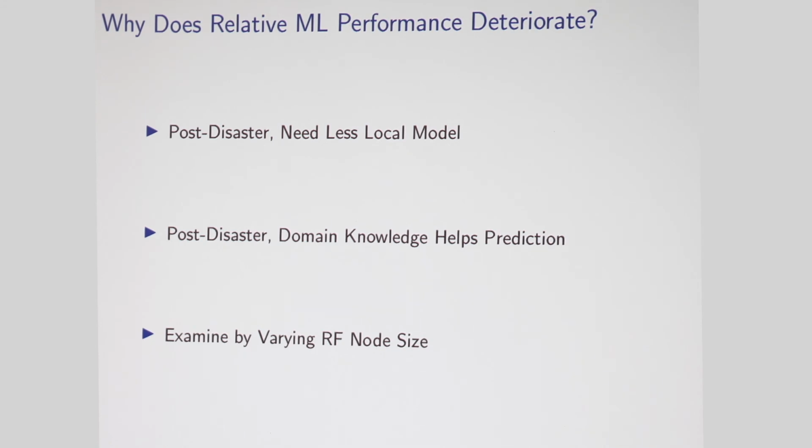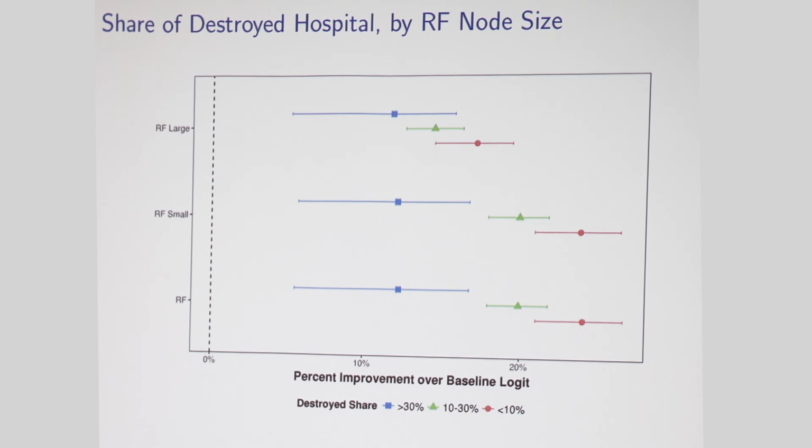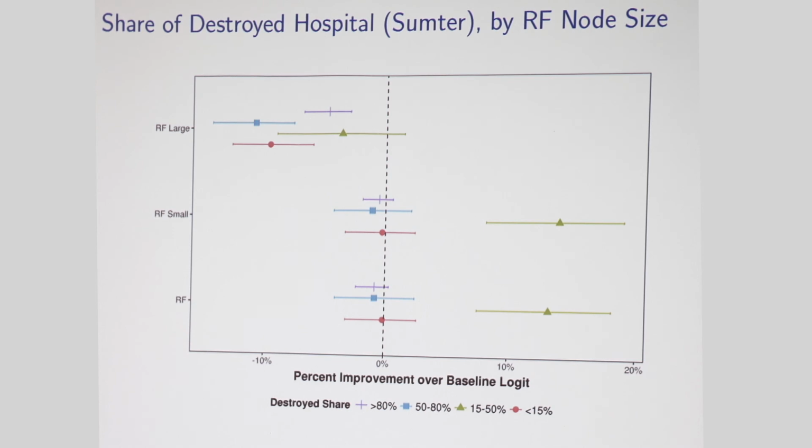So we're going to examine this by varying the random forest node size. We're going to have one specification which has a large node size, so it's a less local model, and another with a small node size, that's a more local model. If we do that, I'll just show you the results for Sumter. If you look at the small node model, we find it does about the same as the Logit models. If we look at the large node size random forest model, we find it does strictly worse. So it doesn't seem like using a more global model helps. It looks like this is actually because of the domain knowledge, which in our case is because of distance.